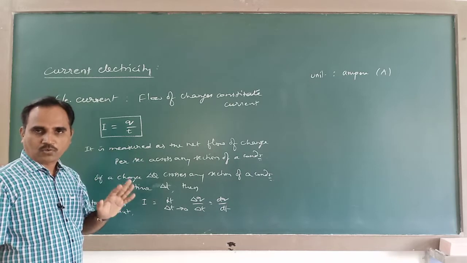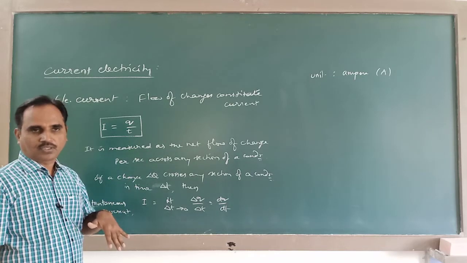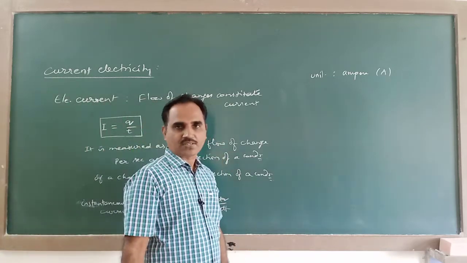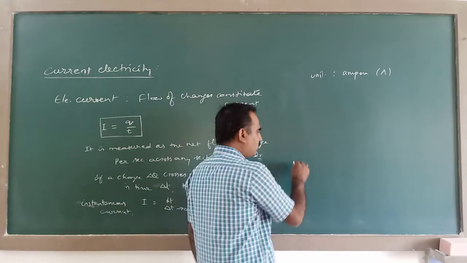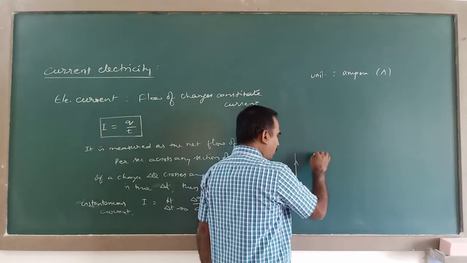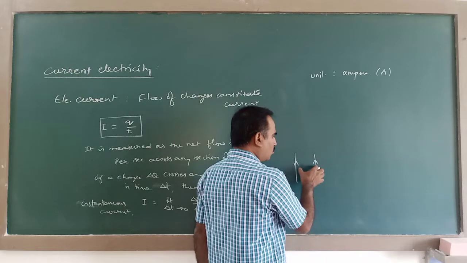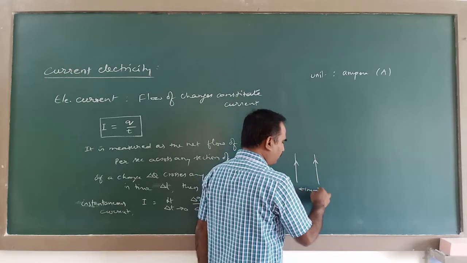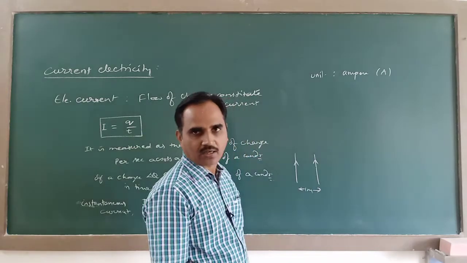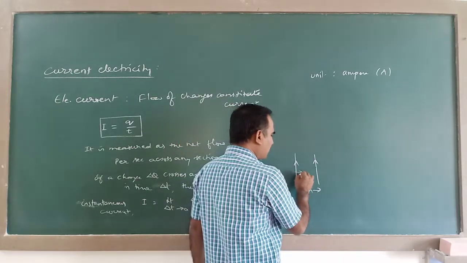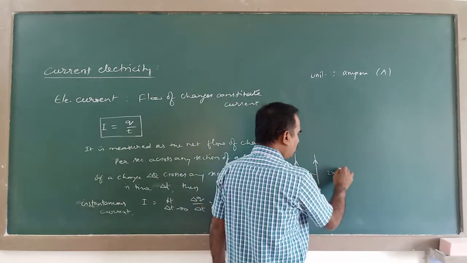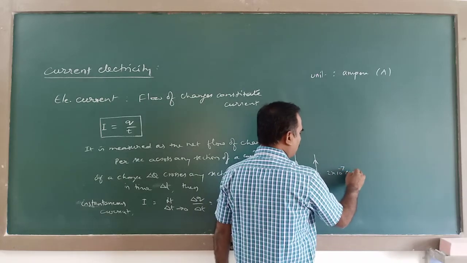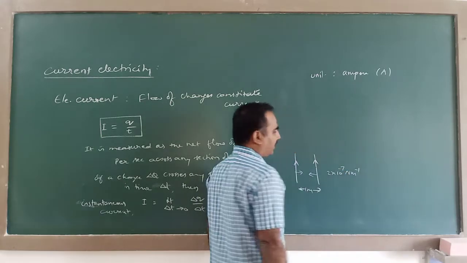But according to the SI system, ampere is defined as that current passing in two infinitely long straight conductors separated by a distance of 1 meter in air, if there exists a force of 2 into 10 to the power of minus 7 Newton per meter length of each.